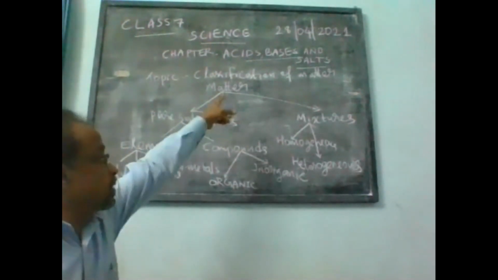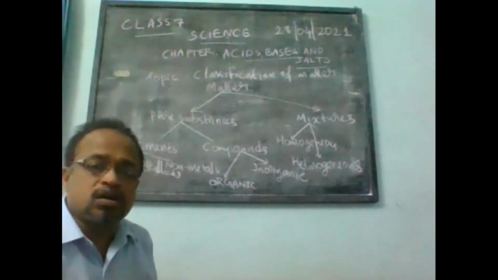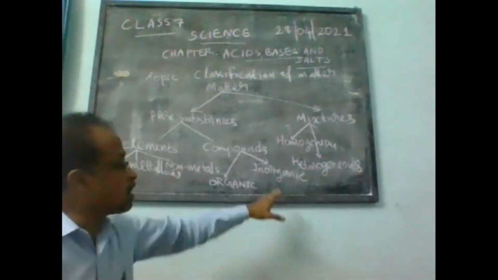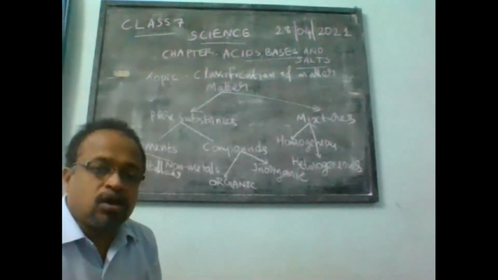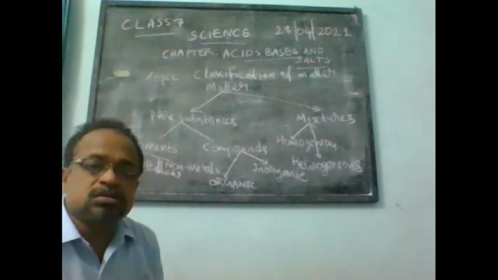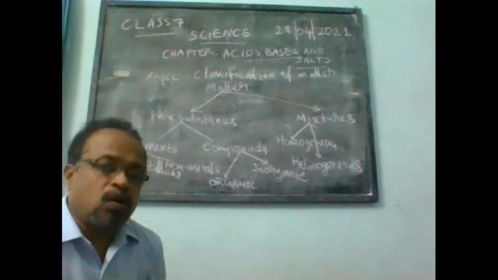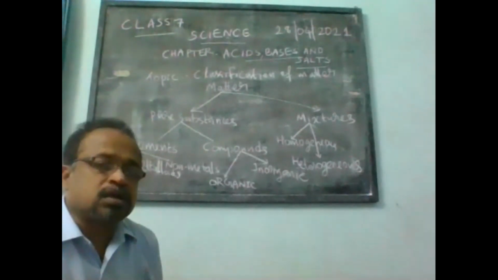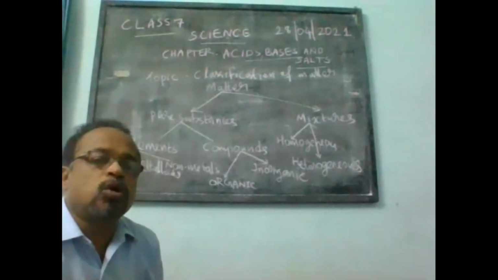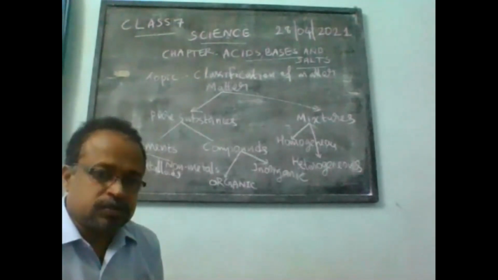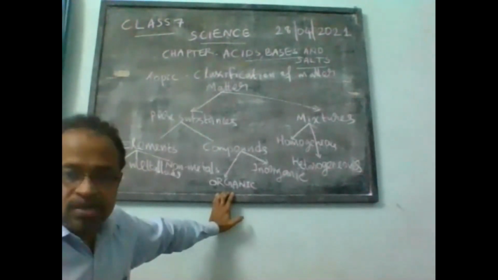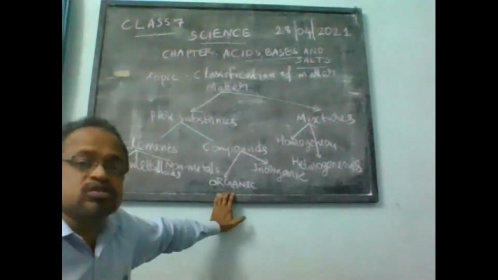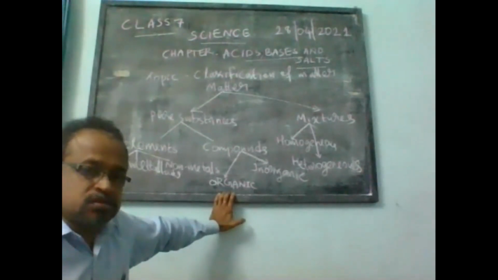Today, the topic acids, bases and salts comes under the category of inorganic compounds. Organic compounds include hydrocarbons, petroleum derivatives, etc. This we will discuss in the higher classes.